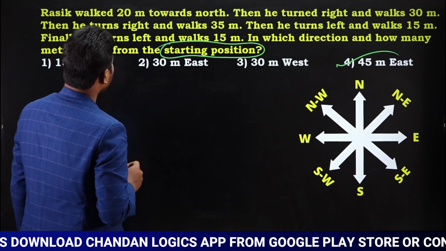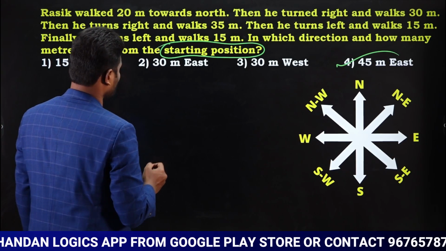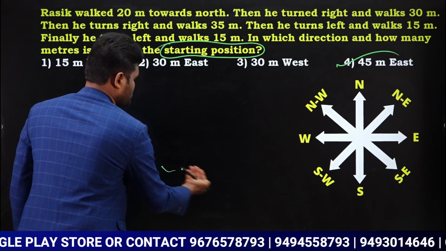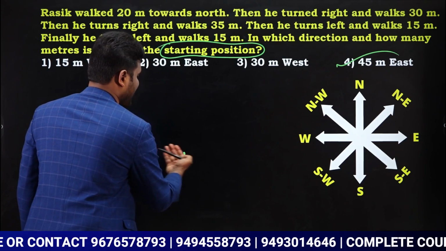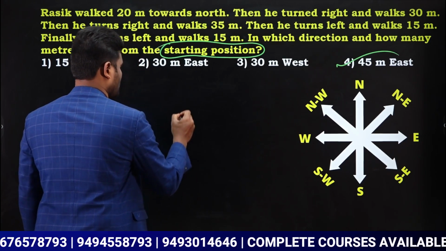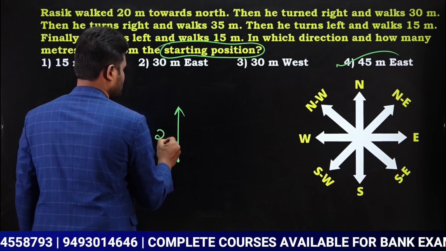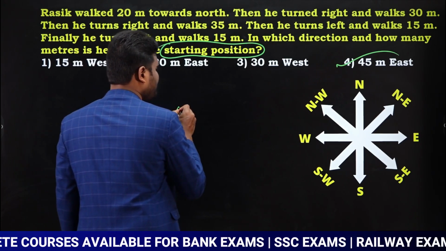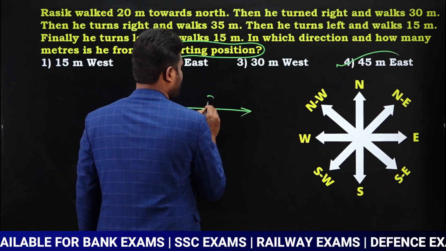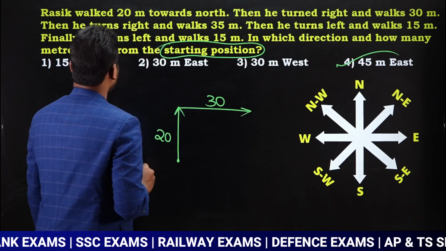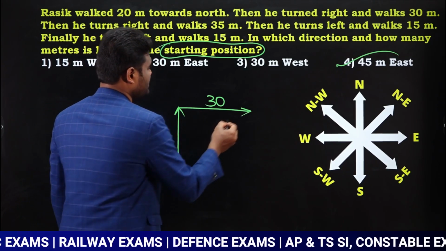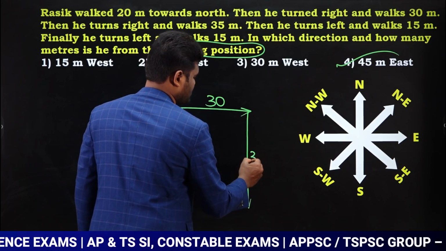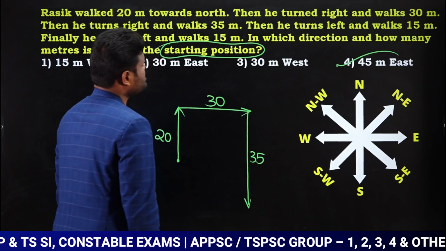Look here, what happened? Initially traveled 20 meters towards north. So 20 meters towards north. Next, what happened? Turns right and walks 30 meters. So right means towards east, so turns right and walks 30 meters. Next, turns right and walks 35 meters. So right means towards south, and walks 35 meters.